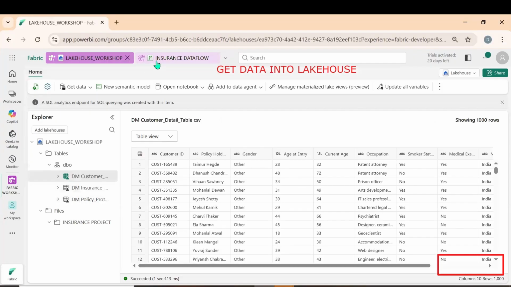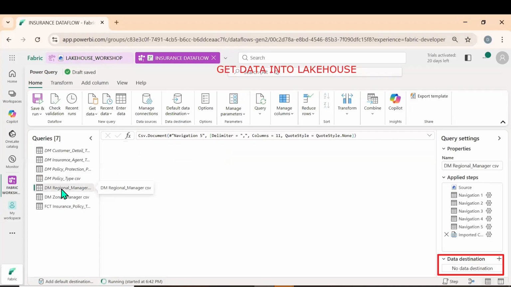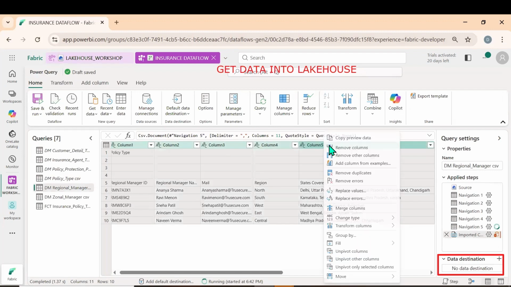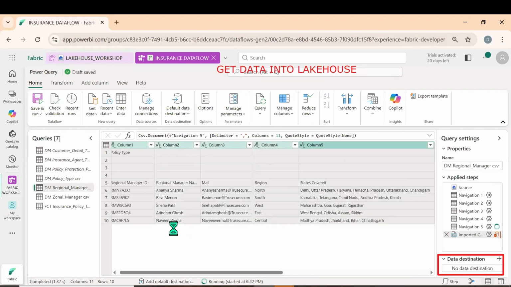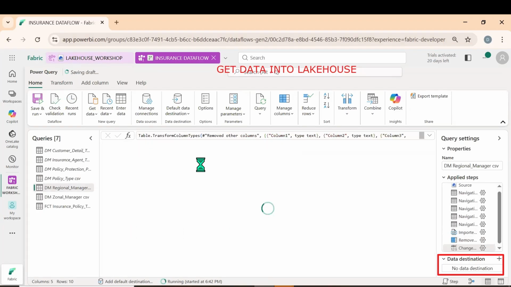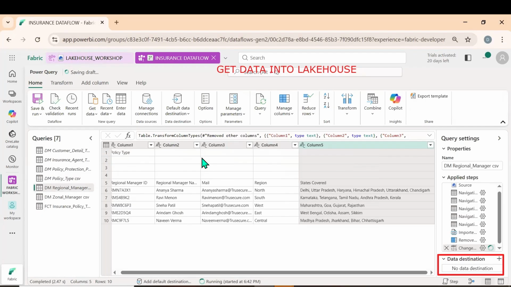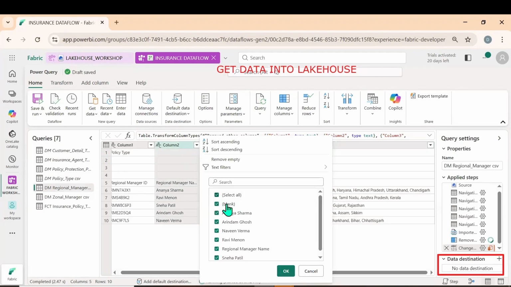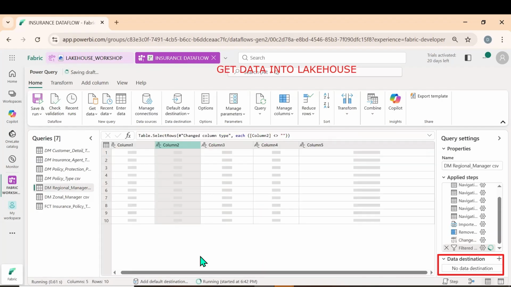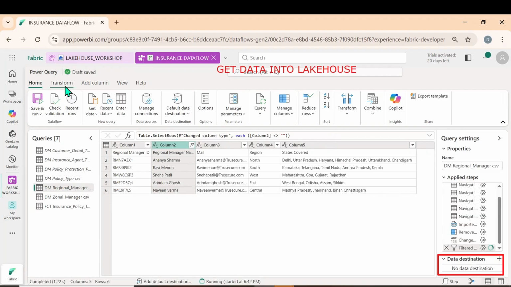Policy type. Let me go to the next table, regional manager. Select the five columns, right click, remove other columns. Now let us remove the blanks. Take off the blanks. Now make use first row as header.